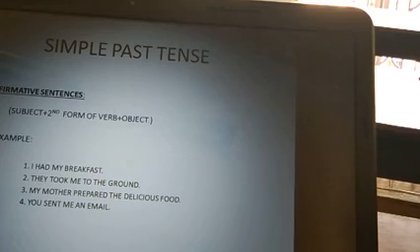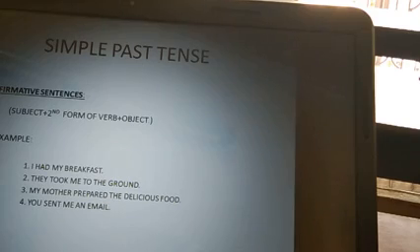So now, having some examples: I had my breakfast. They took me to the ground. My mother prepared the delicious food. You sent me an email. I hope now you easily can make sentences in simple past tense using the second form of verb. For example, I liked to fly the kite.